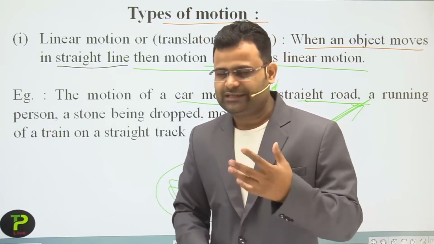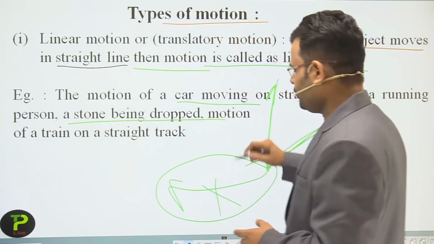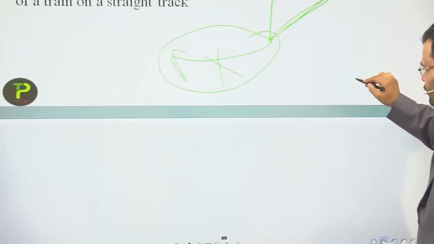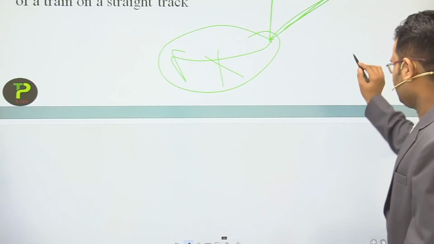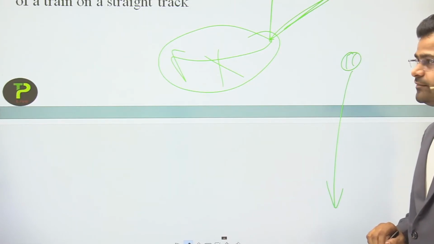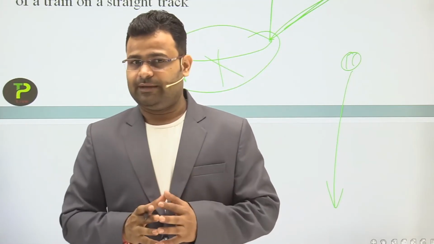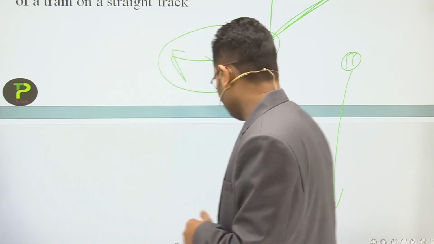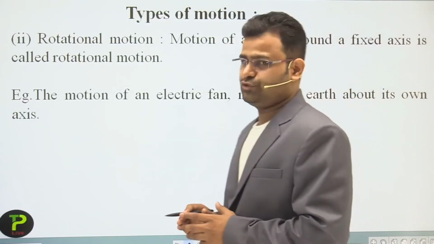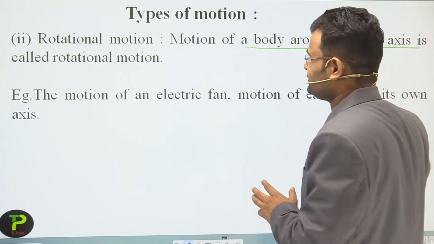Another is a stone being dropped: whenever we drop a stone, it moves only downward. That is also an example of one-dimension motion. After that, dear students, next is rotational motion: motion of a body around a fixed axis.